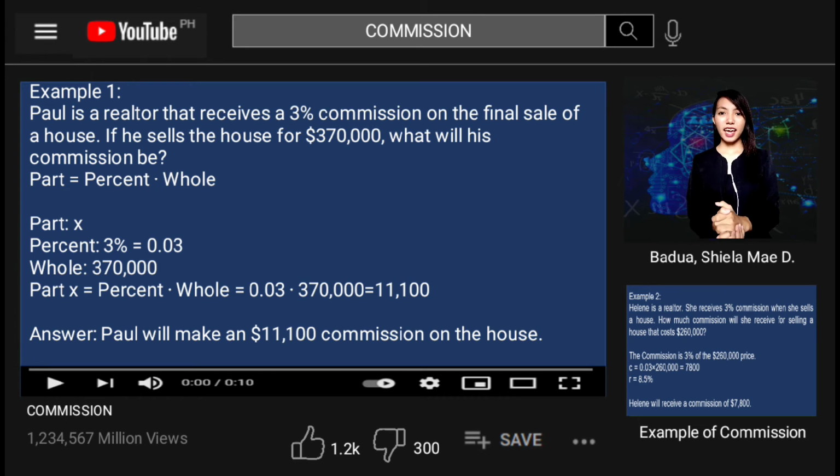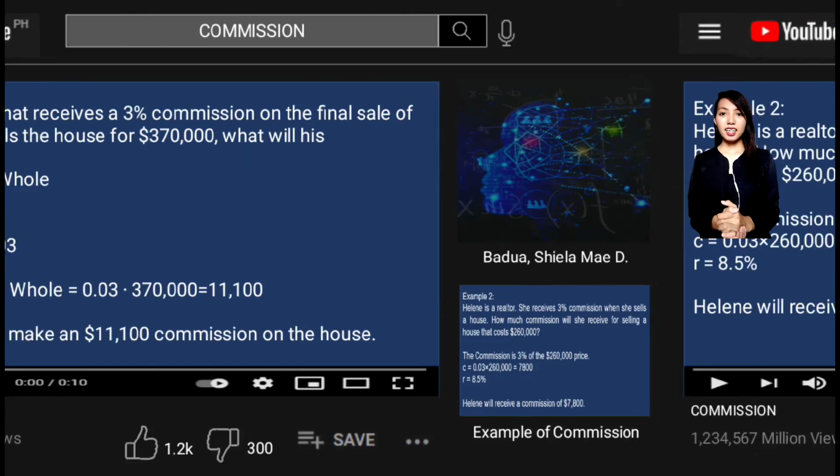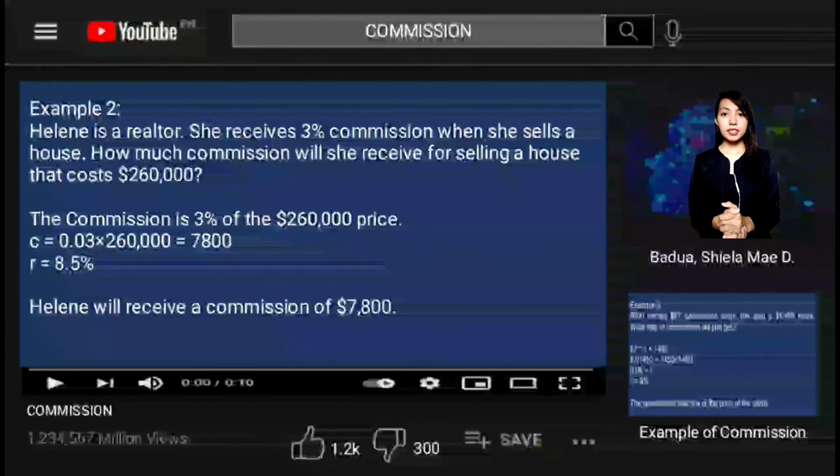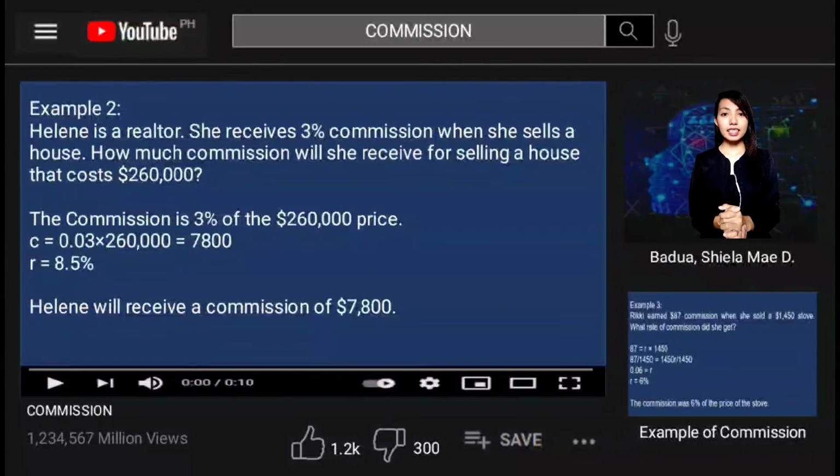Let's proceed to the second example. Helene is a realtor. She receives 3% commission when she sells a house. How much commission will she receive for selling a house that costs $260,000? So solution, let C be the commission. The commission is 3% of the $260,000 price.